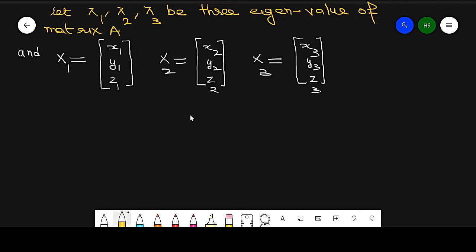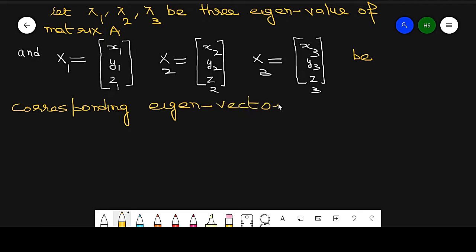So these are the corresponding eigenvectors. These are eigenvalues, and x1, x2, x3 are the corresponding eigenvectors.